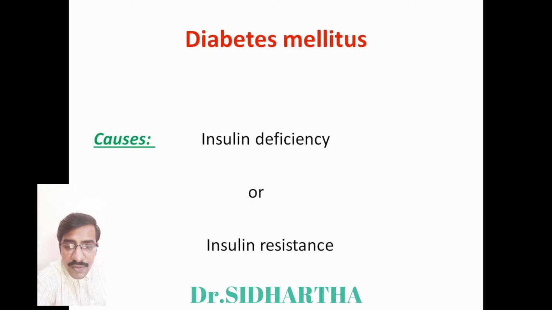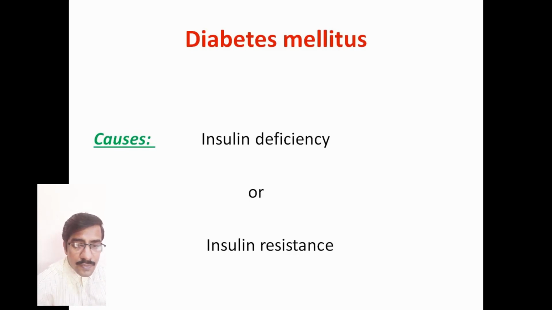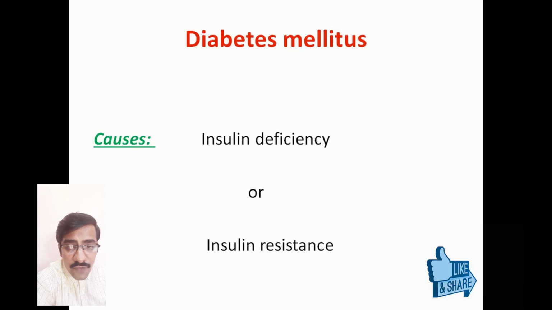Hi everyone, today my video is on the significance of C-peptide levels in the blood of diabetic patients. So, we all know that diabetes mellitus is a disease caused either due to the deficiency of insulin, that is due to the lack of production of insulin from the beta cells of the pancreas, or because of insulin resistance at the peripheral level, at the level of the tissues, when the insulin production is normal, right?